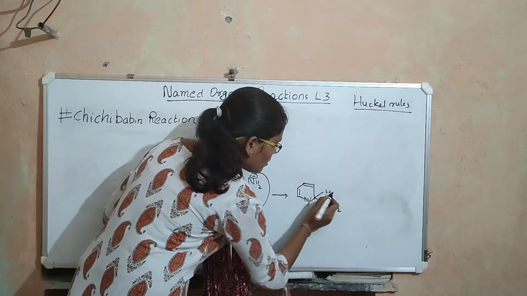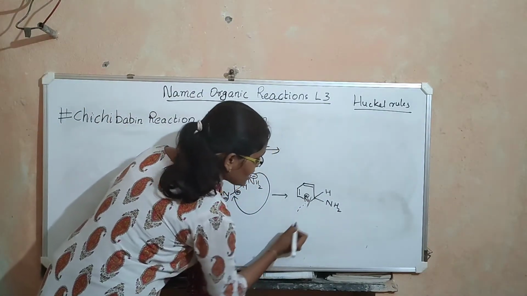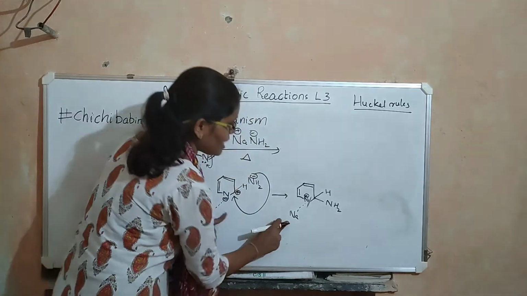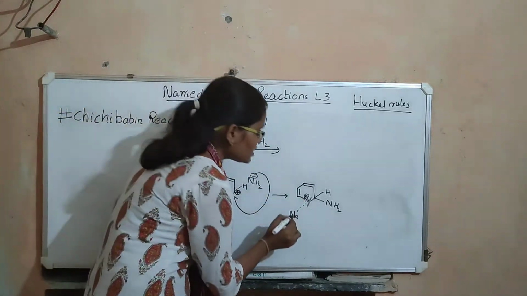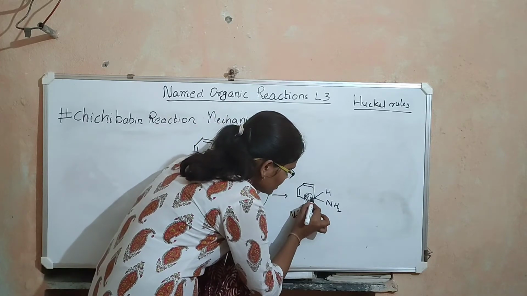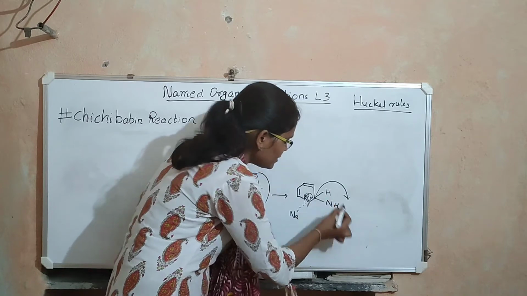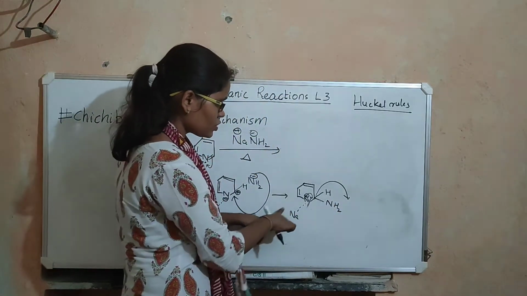We have hydrogen already on this carbon. This nitrogen has a negative charge and the sodium has interactions with nitrogen. So when these pi bonded electrons shift here, what happens? This hydride will be eliminated and it forms a bond with this sodium.